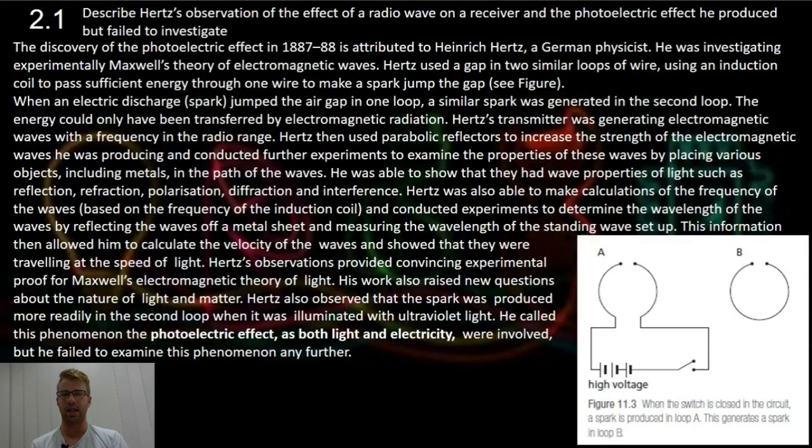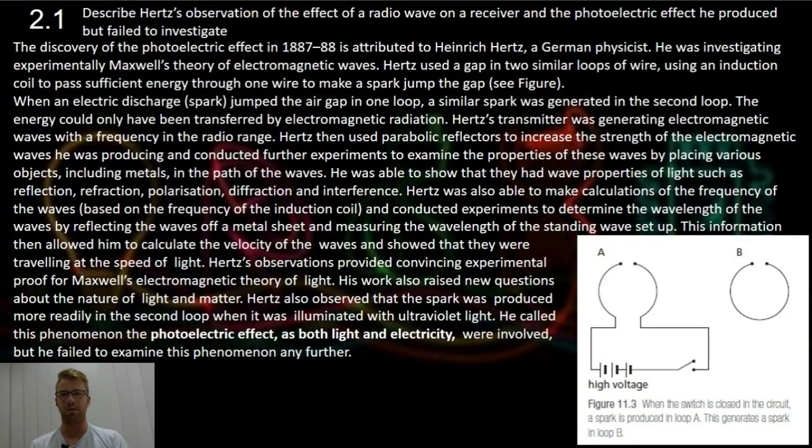Hertz used a gap in two similar loops of wire, using an induction coil to pass sufficient energy through one wire to make a spark jump in the other. Looking at the figure on the bottom right, when an electric discharge spark jumped the air gap in one loop, a similar spark was generated in the second loop. The energy could have only been transferred by EM radiation. Hertz's transmitter was generating electromagnetic waves with a frequency in the radio range.